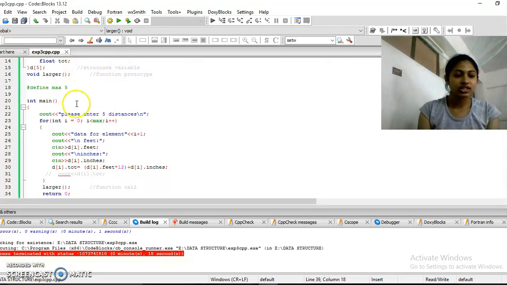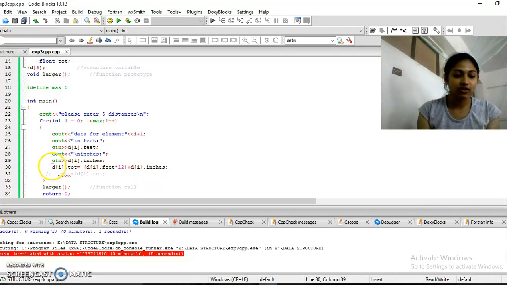Okay, here is my main method. In main method I have asked the user to enter the 5 distances. I have taken data for element, that is i plus 1, 0 plus 1 will give me 1. So data for element 1. Feet, that is whatever feet the user wants to enter, I'll take it and store it in the structure variable I have taken, and inside that feet. So this is the way in which you can refer to the structure members, that is the structure variable dot the name of the structure member. In the same way I am taking input for inches also.